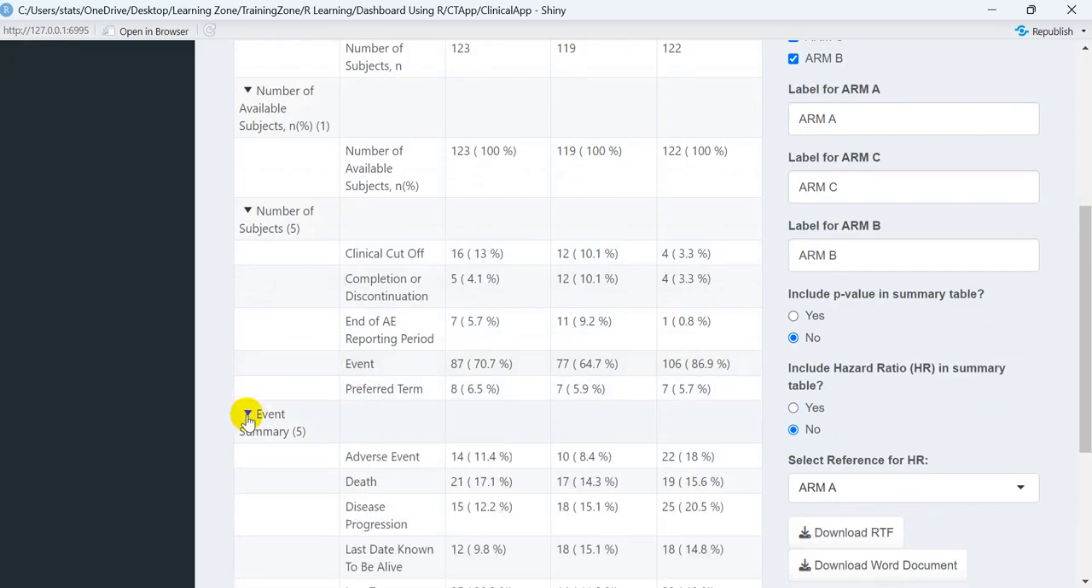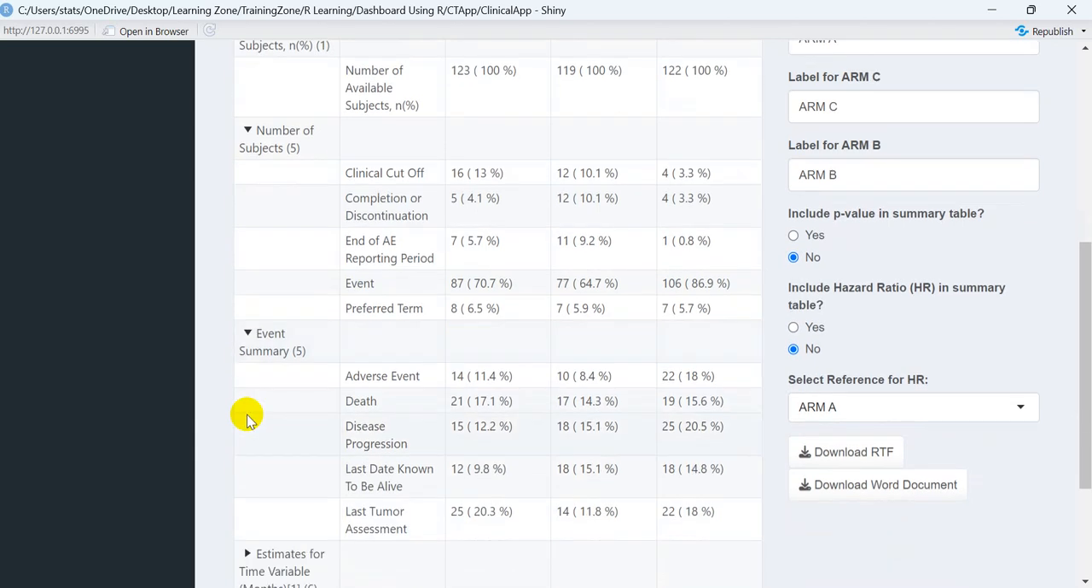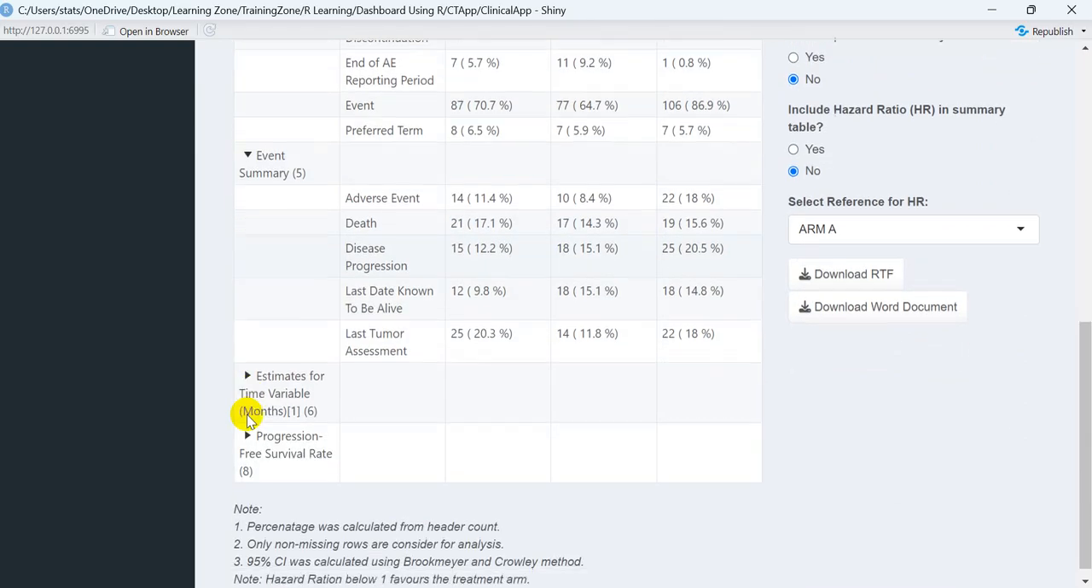What is the event summary? Any event is possible, like maybe an adverse event happened, maybe death happened, disease progression happened, or maybe last known date to be alive, or maybe last tumor assessment. Whatever the event was, it is presented in our data set, and the summary statistic is presented under the event summary part.